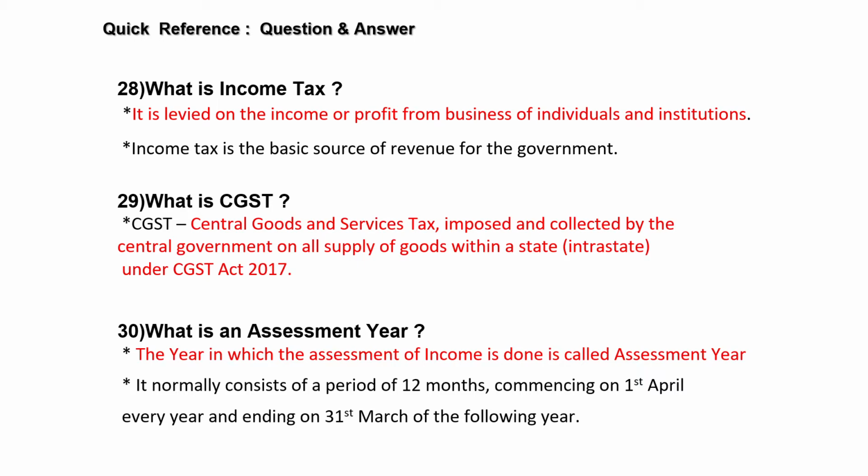What is an assessment year? We learned in previous year it is the year of earning income. Here it is the year in which assessment of income is done. In the previous year you earn the income. In the assessment year you assess it. It is called assessment year. Here you can write it is the period of 12 months commencing on 1st April of every year and ending on 31st March of the following year.